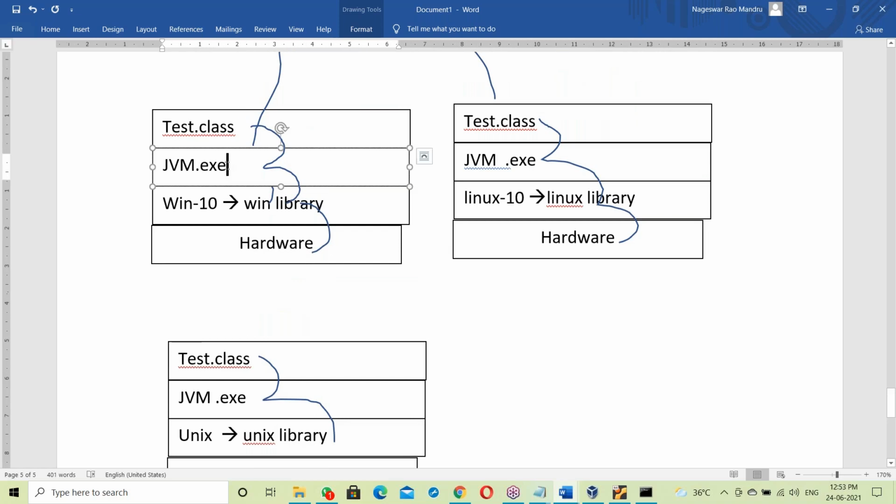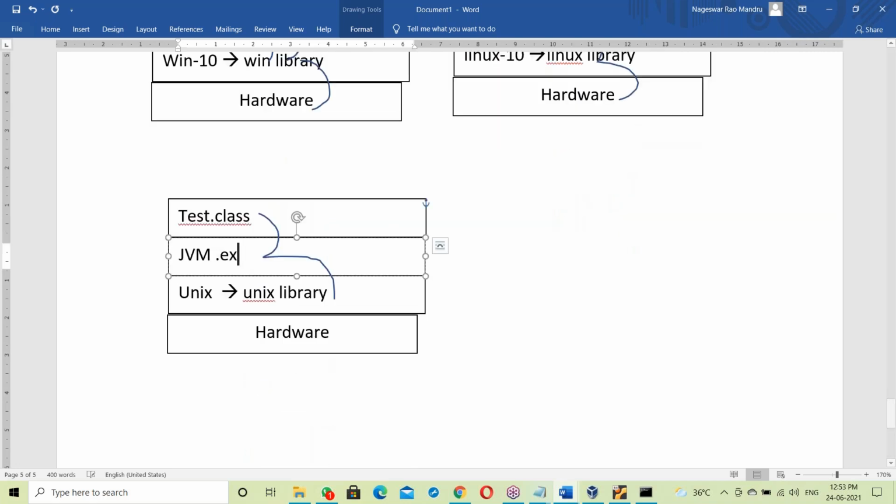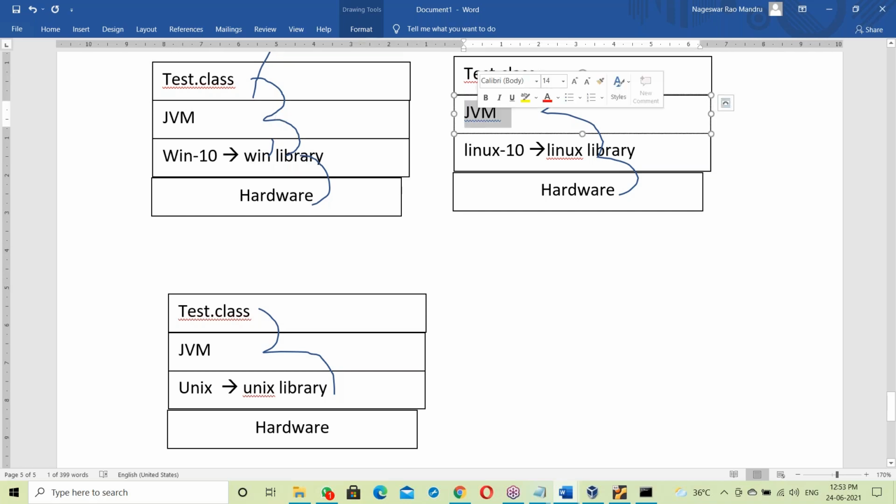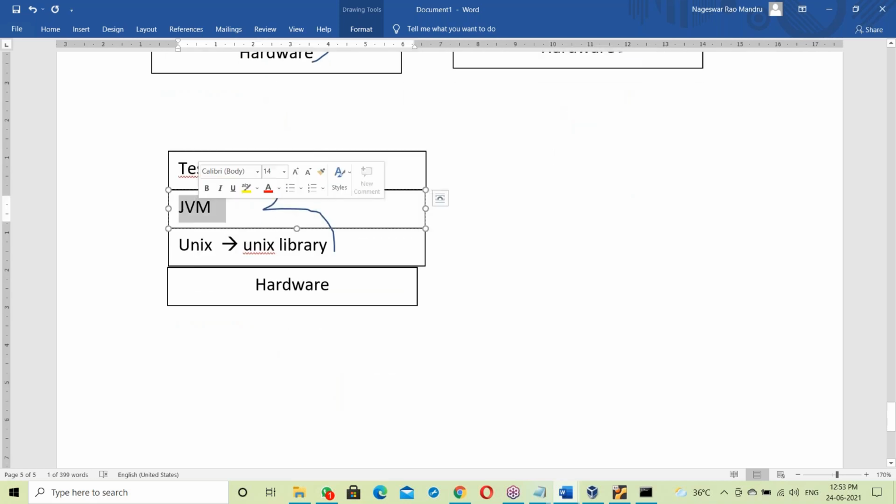So the Windows JVM has knowledge of the Windows library because it is linked with the Windows library. The Linux JVM has knowledge of the Linux library, the reason being it is linked with the Linux library. The Unix JVM has knowledge of the Unix library because it is linked with the Unix library. So the Windows JVM can link the dot class file with the Windows library, the Linux JVM can link it to the Linux library, and similarly the Unix JVM can link it with the Unix library.